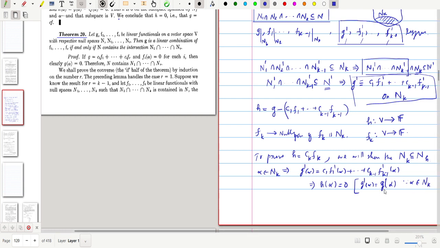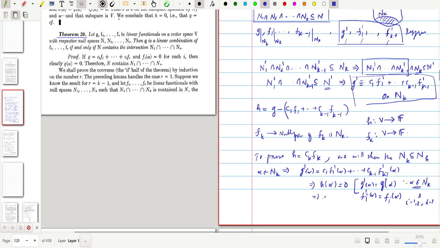Because the restriction of G to N_k is G prime, G prime and G coincide on N_k. Similarly, for each f_i, for i from 1 to k minus 1, f_i of alpha is equal to f_i prime of alpha, because of the same reason: the domains of these two functions are the same. From that you can write G prime of alpha as G of alpha. Then G of alpha is equal to c1 f1 of alpha plus etc. plus c_{k-1} f_{k-1} of alpha. That implies h of alpha equals 0.